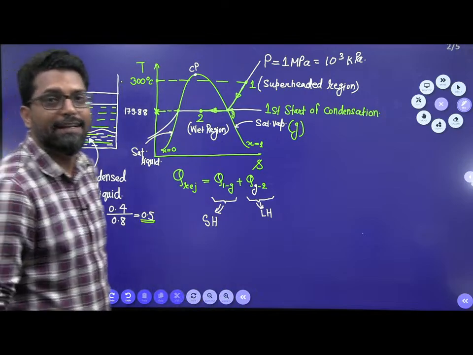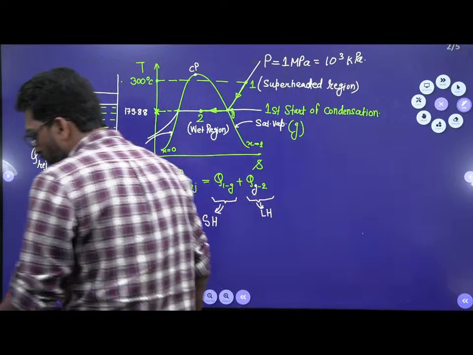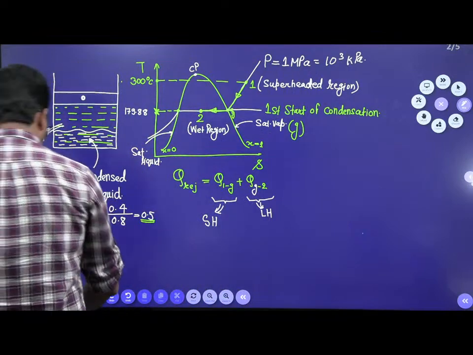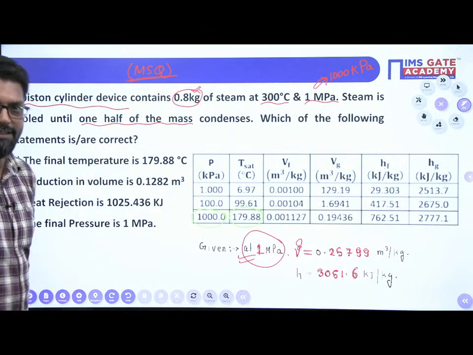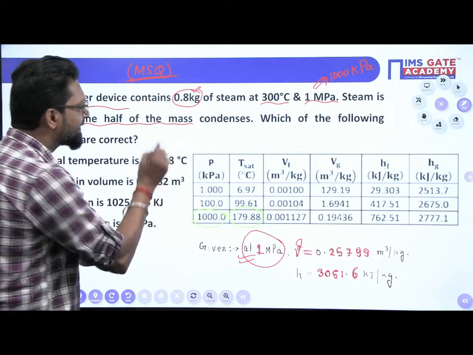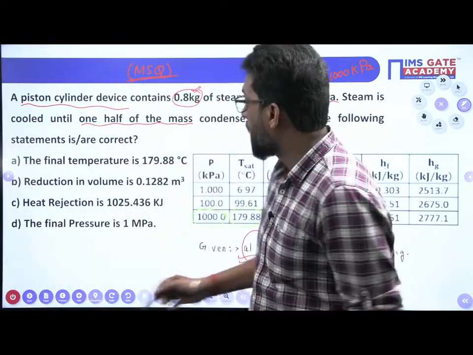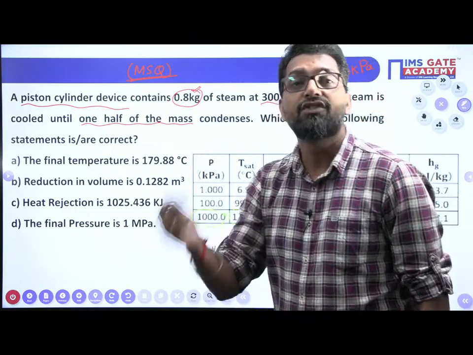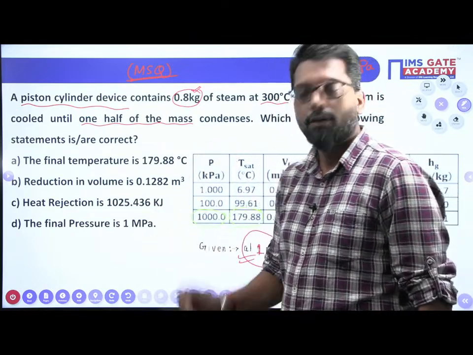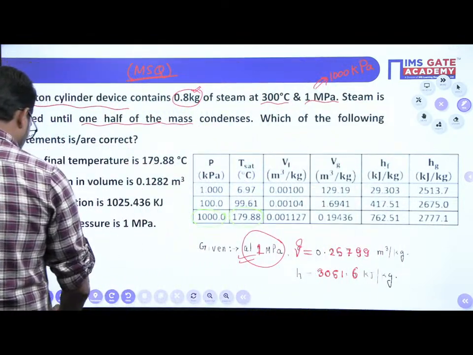This is your latent heat rejection. Okay, no problem at all. Now, what is the condition there? First point: the final temperature is itself a saturation temperature. Why? Because condensation goes up to the wet region, and in the wet region temperature and pressure coincide. That means it is not changing. It is constant, okay? So this is true. A is true.